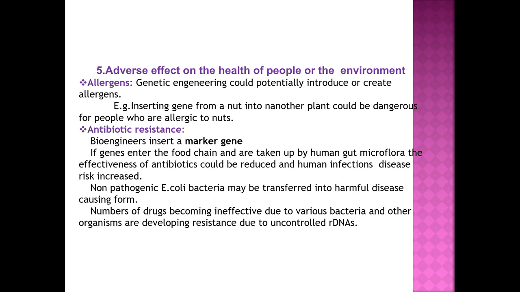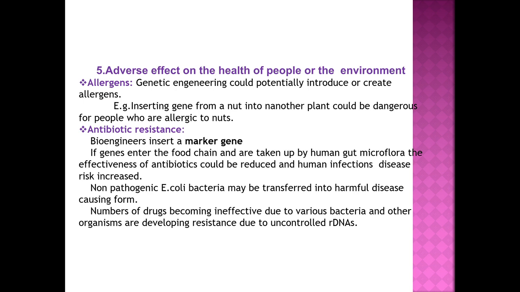The second aspect which we need to study is antibiotic resistance. This we have already studied in the horizontal transfer of the genes. So here one thing which I can say, usually while developing the genetically modified crops through genetic recombination or through genetic engineering, the scientists or the bioengineers use the marker genes.